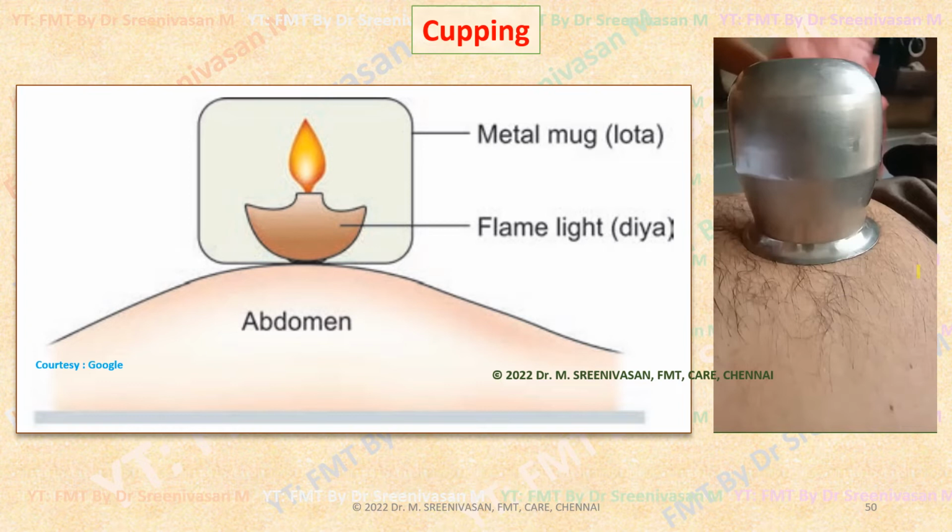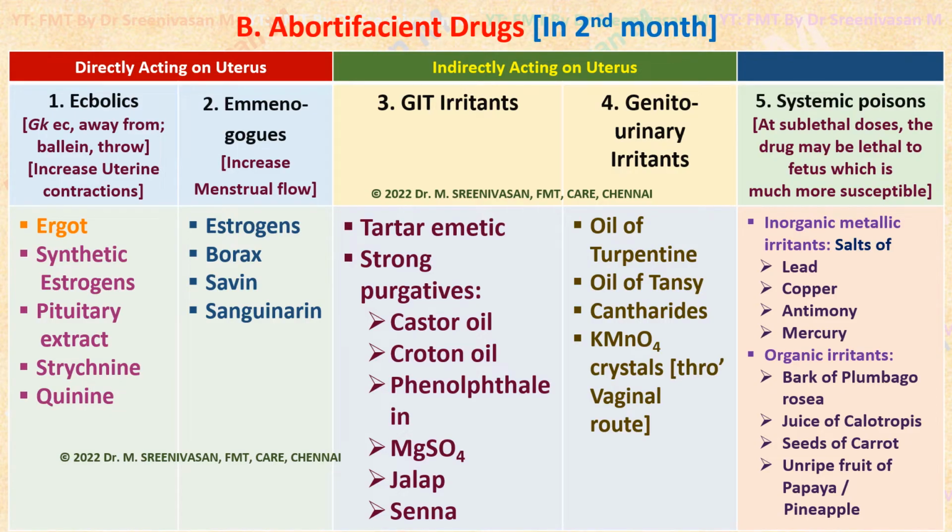That is, the heated air escapes and vacuum is produced inside. That will cause the mug to tightly hold over the lower abdomen. So sudden pulling leads to separation of placenta and expulsion. This is called cupping.